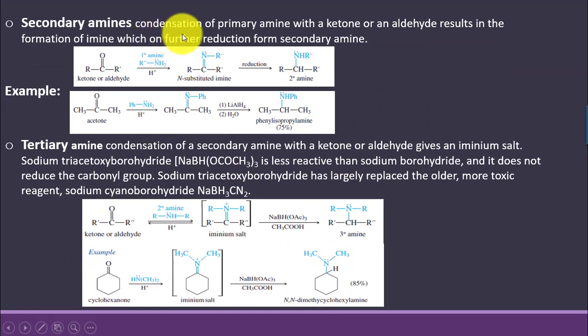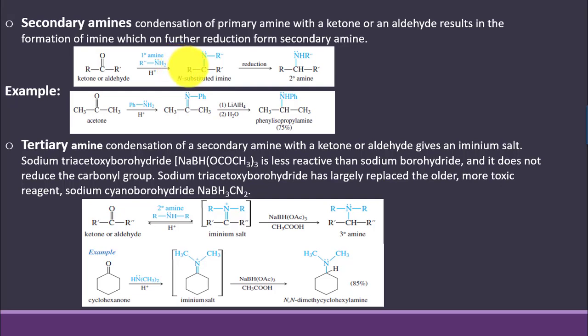Secondary amines are formed by the condensation of a primary amine with a ketone or an aldehyde, resulting in the formation of an imine, which on further reduction forms a secondary amine. The primary amine is made to react with an aldehyde or ketone, and an imine is formed as an intermediate, where carbon is double bonded with the nitrogen atom.